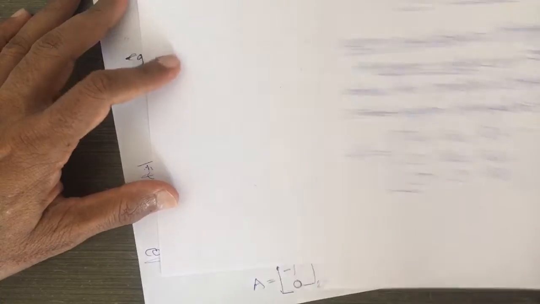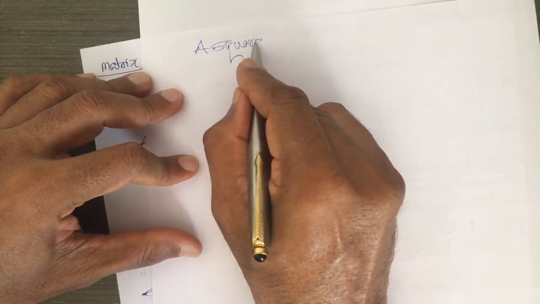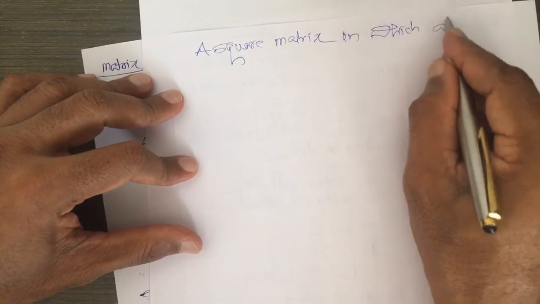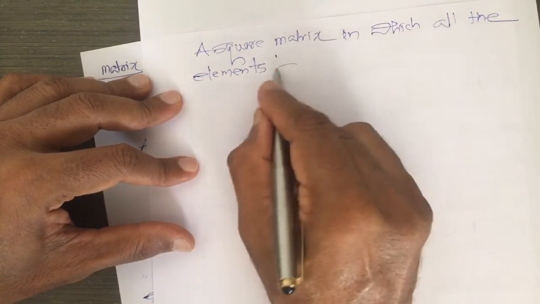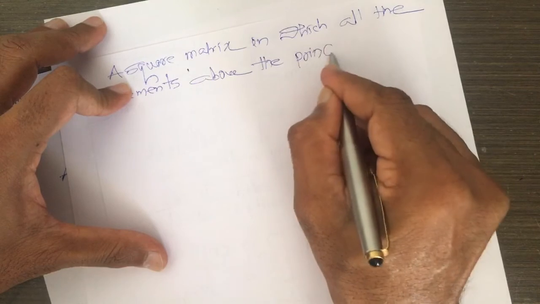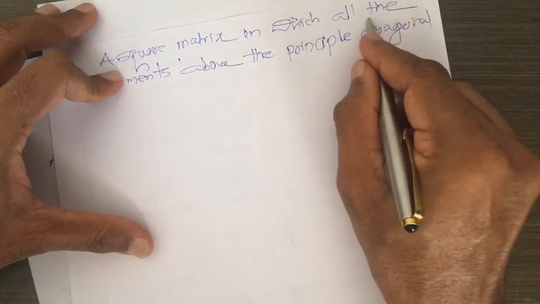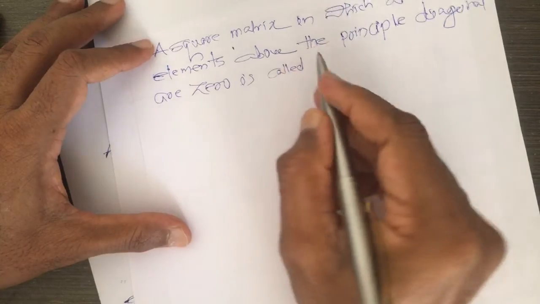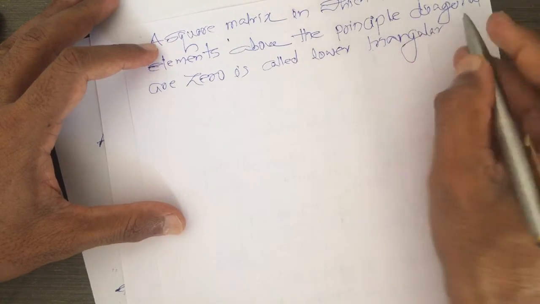Now, lower triangular. A square matrix in which all the elements above the principal diagonal are zeros is called a lower triangular matrix.